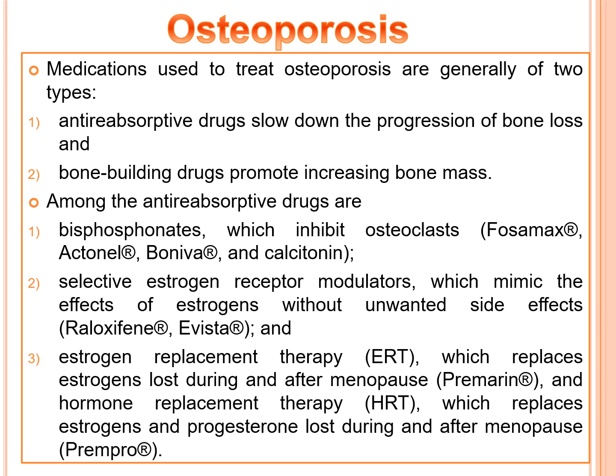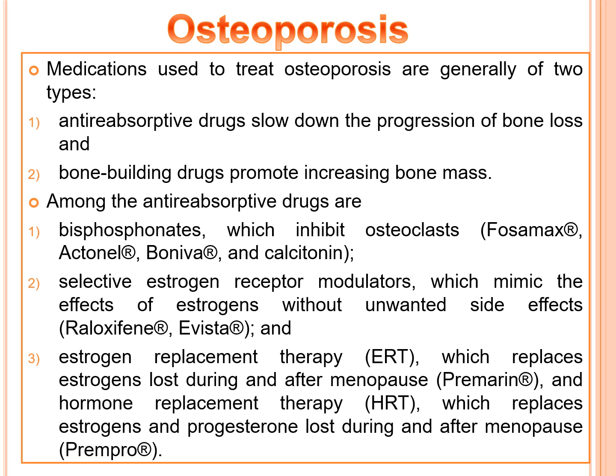Medications used to treat osteoporosis are generally of two types. Anti-resorptive drugs slow down the progression of bone loss, and the second is bone-building drugs that promote increasing the bone mass. Among the anti-resorptive drugs are bisphosphonates, which inhibit osteoclasts, and selective estrogen receptor modulators, which mimic the effects of estrogens without unwanted side effects.